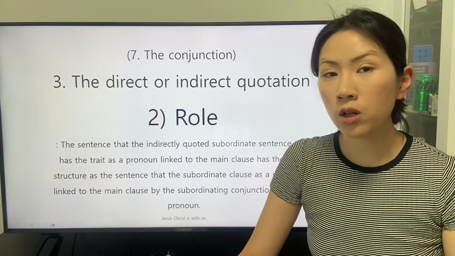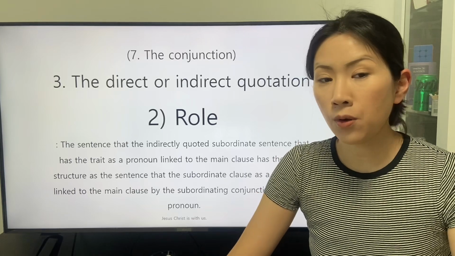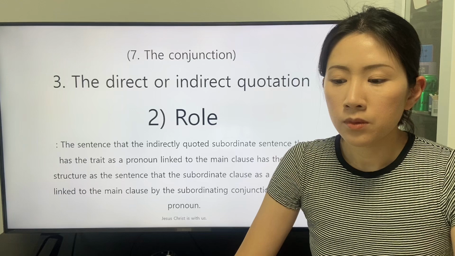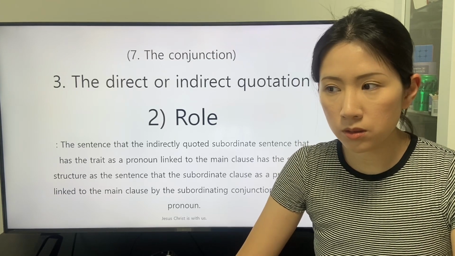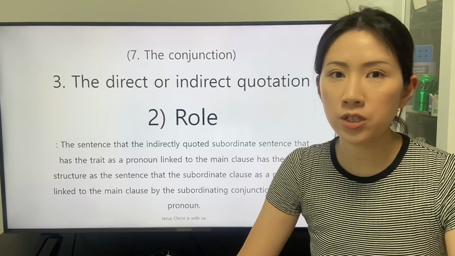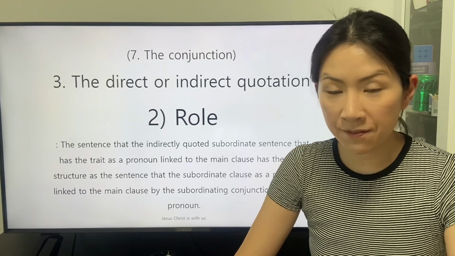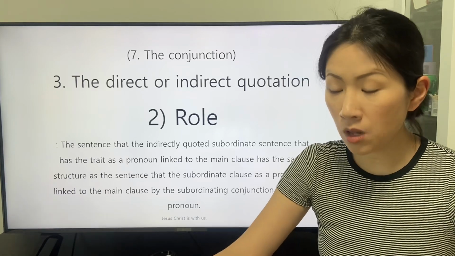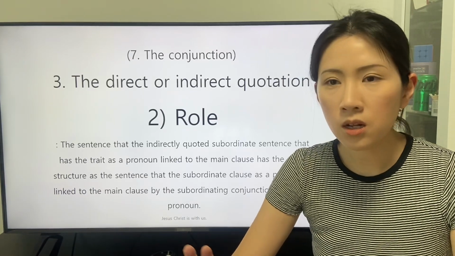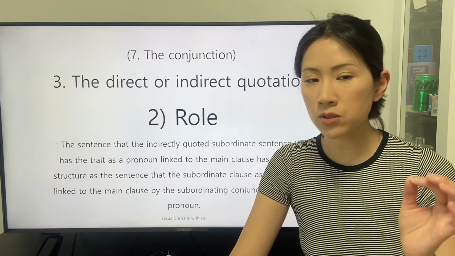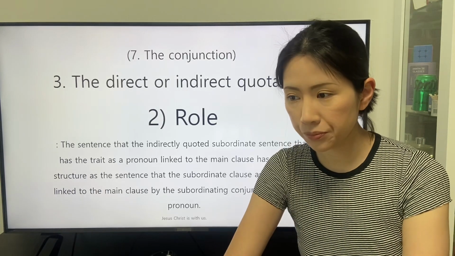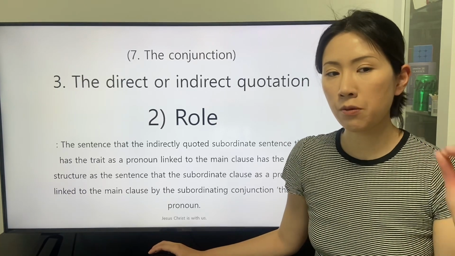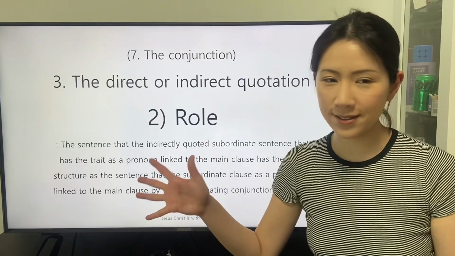The role of the direct or indirect quotation is from the specialty, the benefit to link the subordinate sentence to the main clause in the way of the direct or indirect quotation can be the role of the direct or indirect quotation in a sentence.